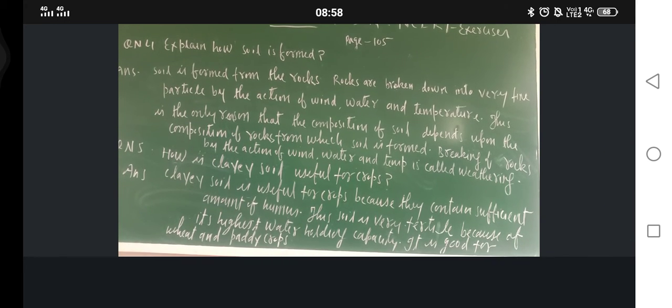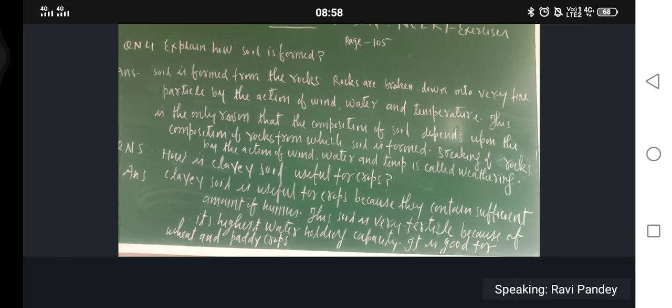And this is the only reason that the composition of the soil depends upon the composition of rocks from which soil is formed. Breaking of rocks by the action of wind, water, and temperature is called weathering. So ultimately, soil is formed from the process of weathering. Correct or not?